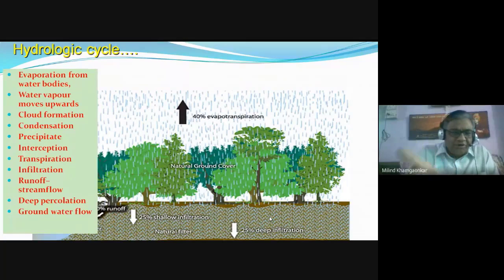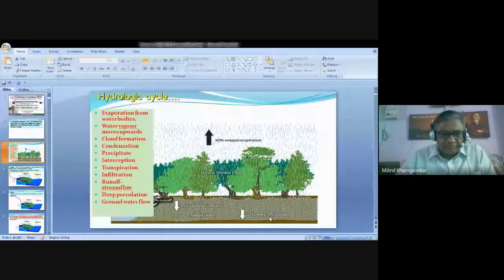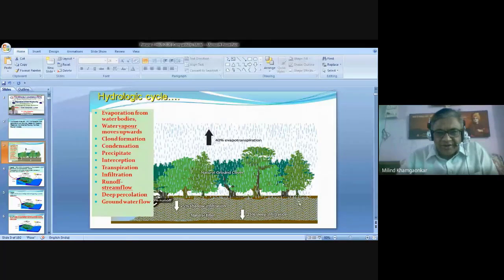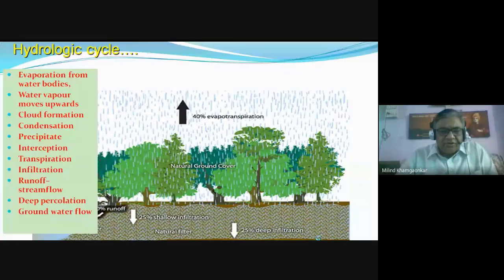Again, a bit of recall regarding the hydrologic cycle. We all know, friends, that the hydrologic cycle is nothing but a rotation wherein water from the water body gets evaporated due to solar heat, and that evaporated water moves upwards, its density being low.